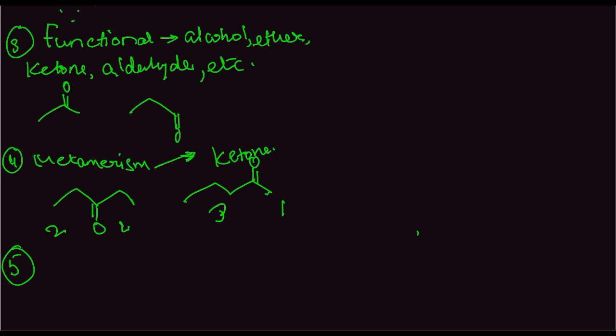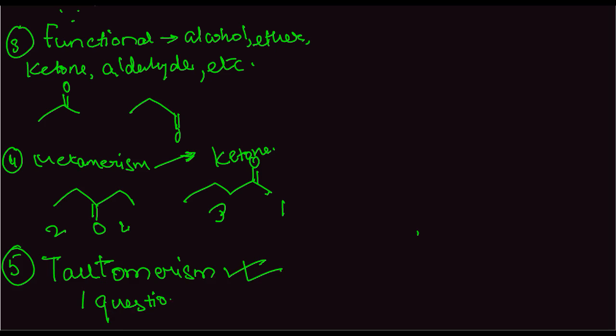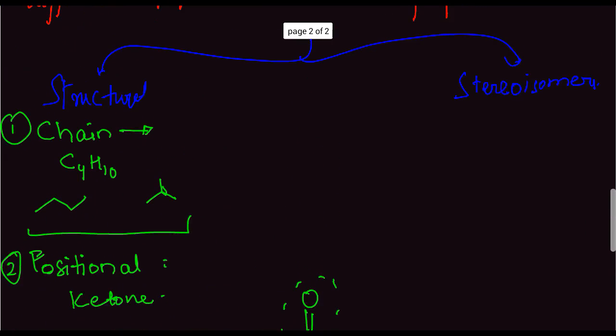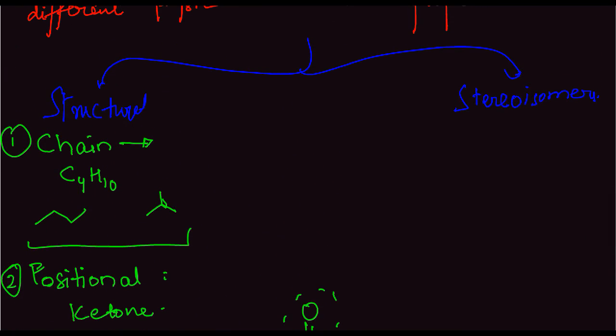The next and final category is tautomerism. Now tautomerism is something which is very important, and we'll deal with it later and very deeply, because you can expect at least one question from this in IIT JEE. That's what I have observed in my paper at least.